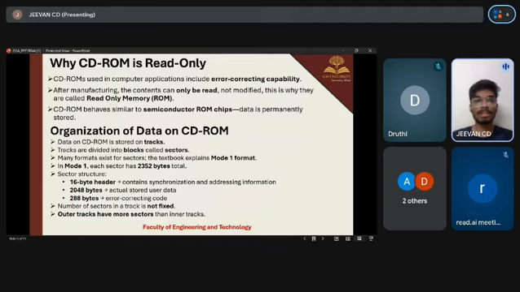Next, why is CD-ROM read-only? CD-ROMs used in computer applications include error correcting capability. After manufacturing, the contents can only be read but not modified. This is why they are called read-only memory, that is ROM. CD-ROM behaves similar to semiconductor ROM chips. Data is permanently stored.